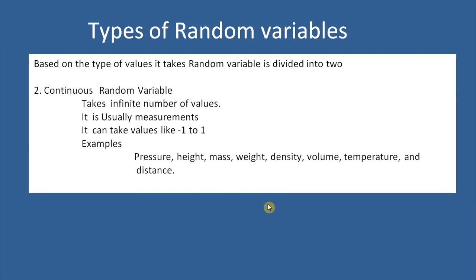And continuous random variable. This continuous random variable X takes an infinite number of values. It is always measurements and it takes values like minus 1 to 1. Examples of continuous random variables are measurements like pressure, height, mass, weight, density, volume, temperature, and distance, and so on.